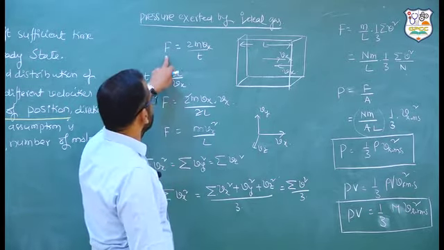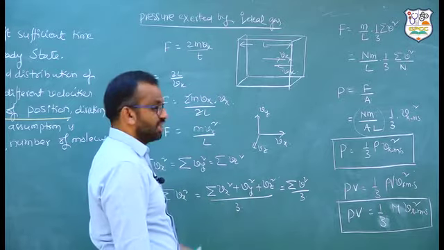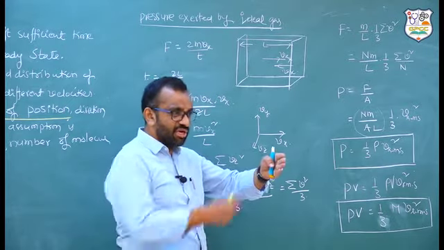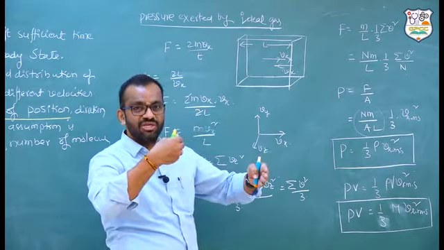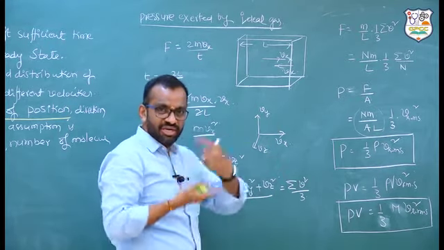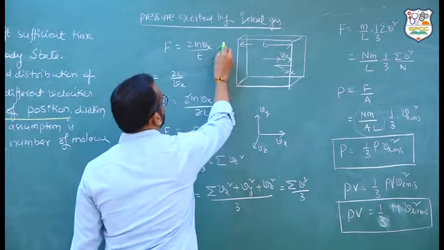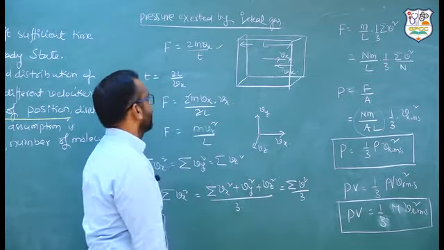Here I am using the force definition. Force is equal to the rate of change of momentum. It is hitting with mv, bouncing back with mv. So what is the change in momentum? This is plus mv, that is minus mv, the change is 2mv. The rate of change in momentum is equal to force. This is the first statement I am taking.